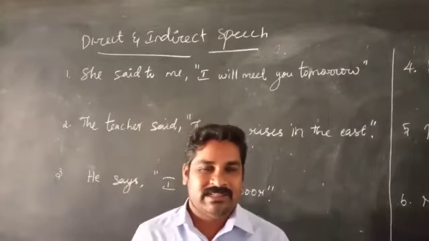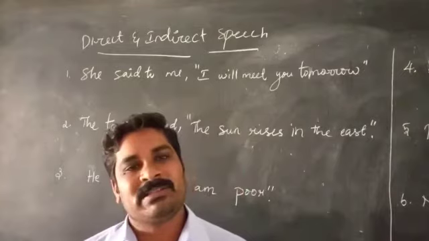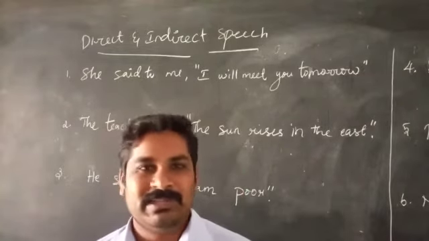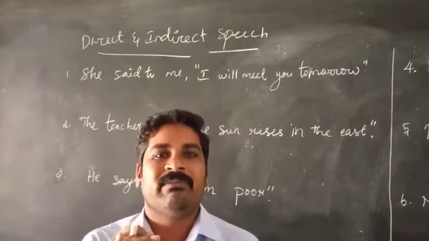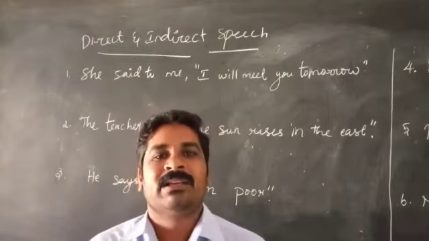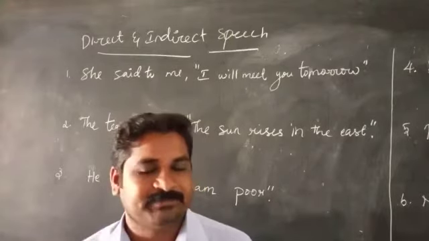There are 4 kinds of sentences. The first one is statement, second one is interrogative, third one is imperative, and fourth one is exclamative. These are the kinds of sentence. So how can we identify? I clearly told you everything, so once again you recall that video, you can understand clearly.